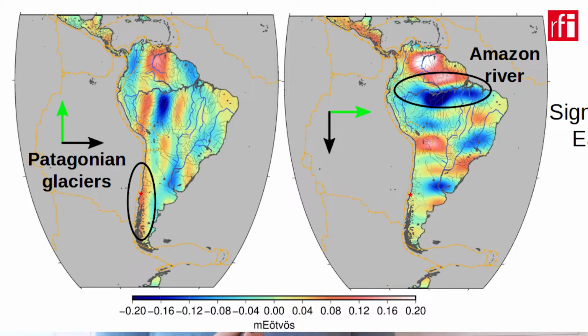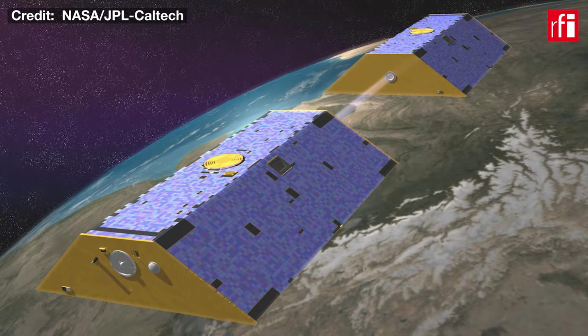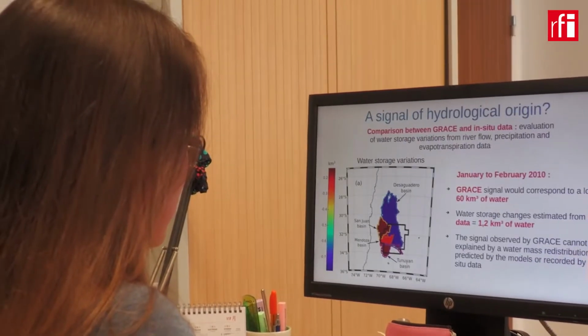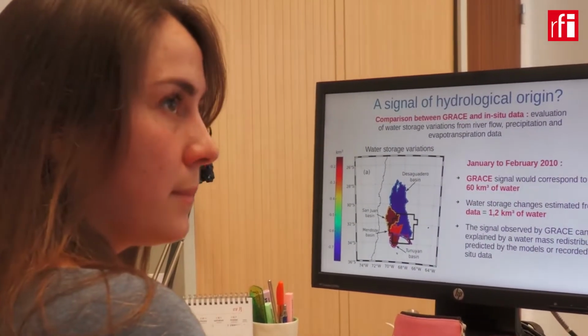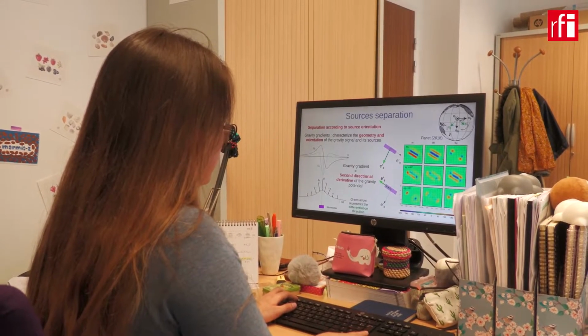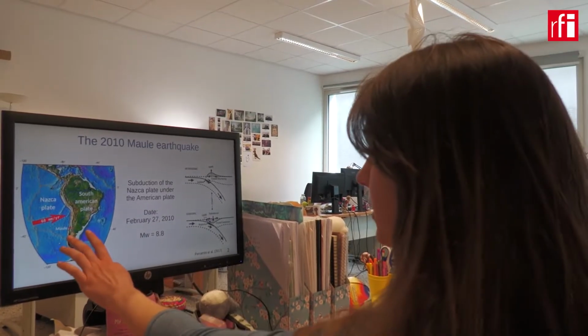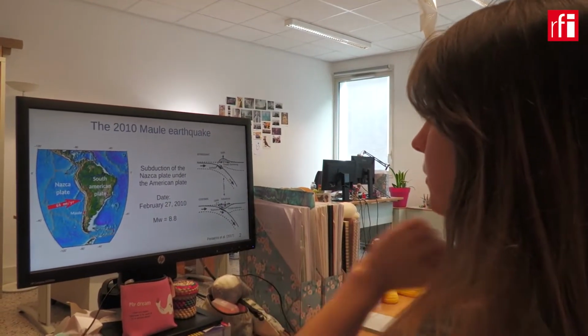We use the gravity field measured by the GRACE satellite gravity mission, a mission that occurred between 2002 and 2017. What we did is that we take all these data from the GRACE mission. The real challenge in these data that are very rich is to separate all the sources. So to separate all the signal sources, we used wavelet decomposition. That is to say, we try to represent signals according to their size. And we also use gravity gradients, which is an analysis that allows us to highlight signals depending on their orientation.